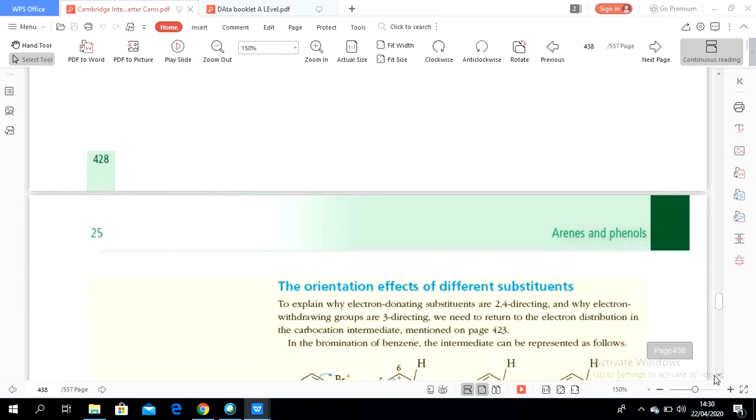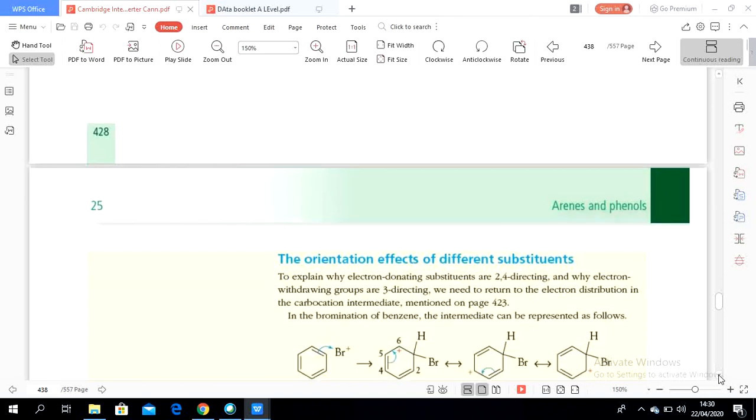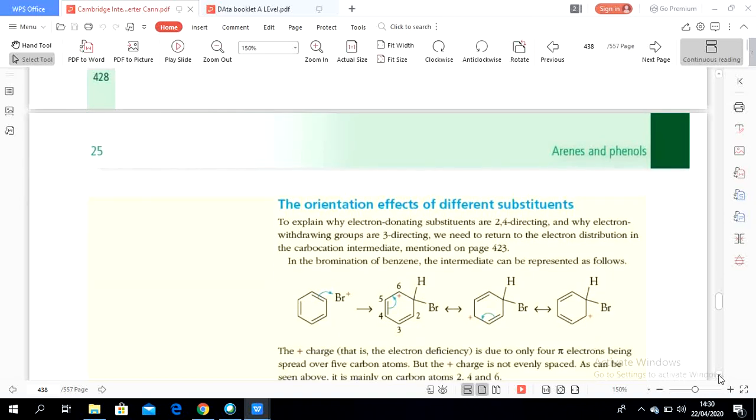Okay, let's see this one. The orientation effects of different substituents we are going to study in the next meeting.